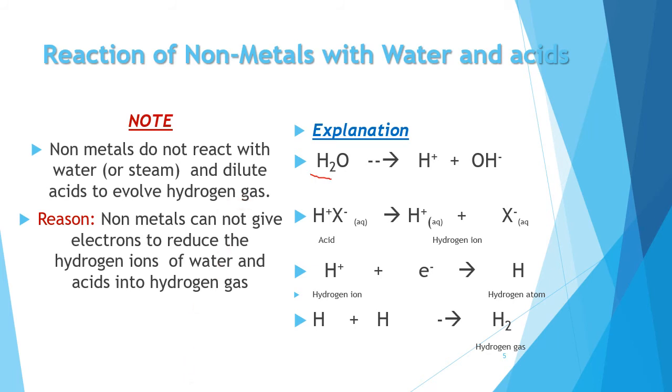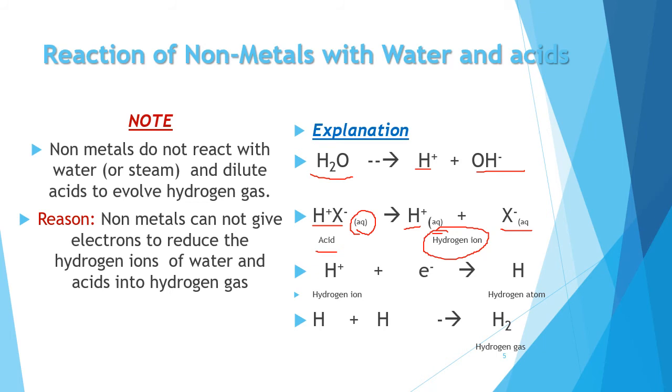As you know, water is made up of H plus and OH minus ions. And at the same time, all the acids are made up of H plus and X minus ions, and in their aqueous solution, they dissociate to produce H plus ion and X minus ion in the aqueous solution. And the H plus ions thus formed are known as hydrogen ions.